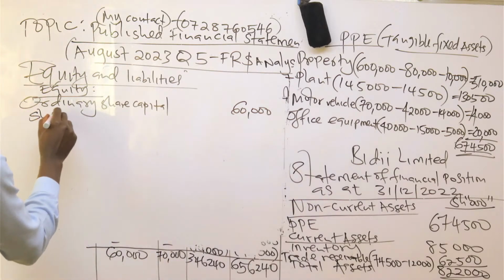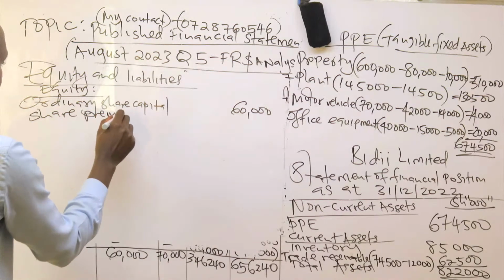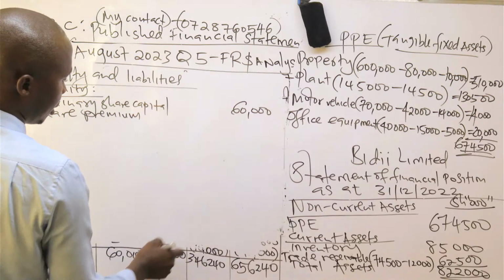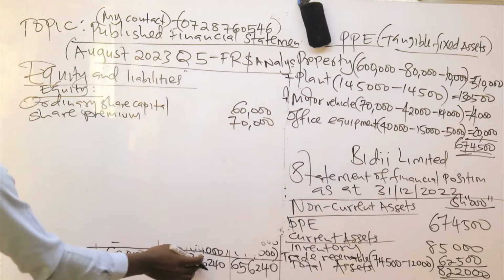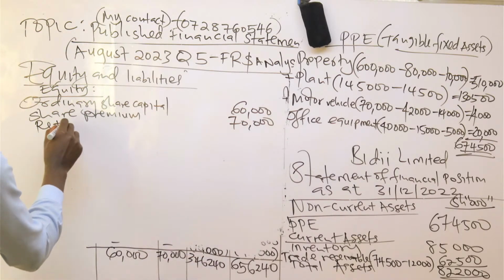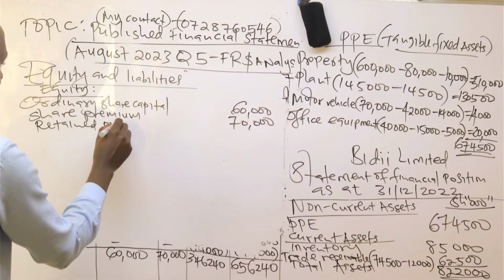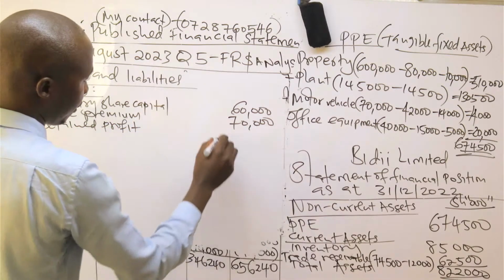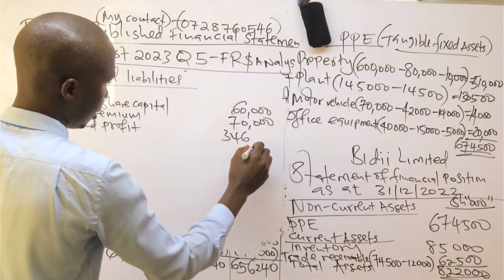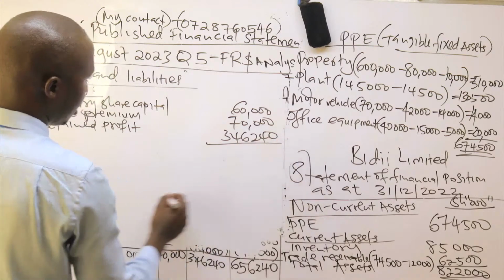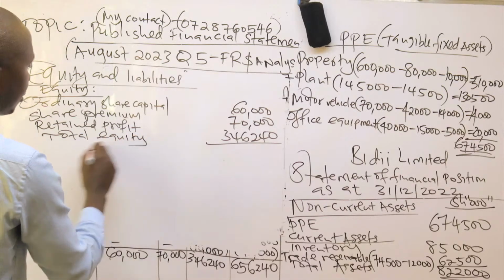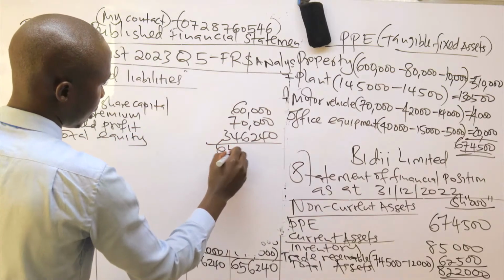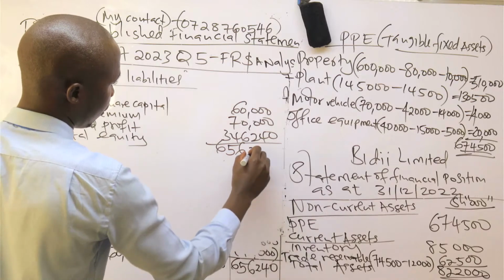The second one was share premium, 70,000. The third one is retained profit. Retained profit here is 526,240. So here we have total equity, which is 656,240.